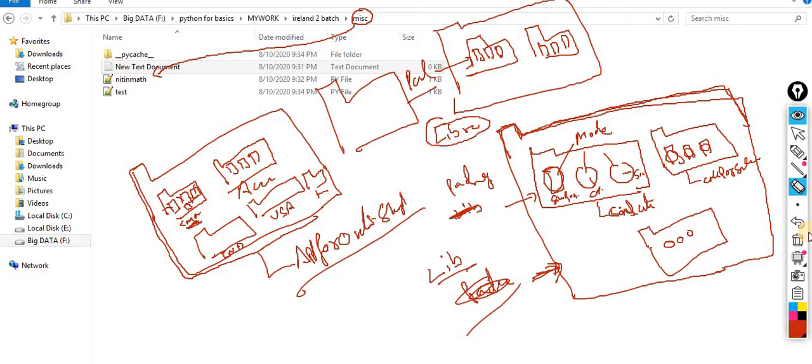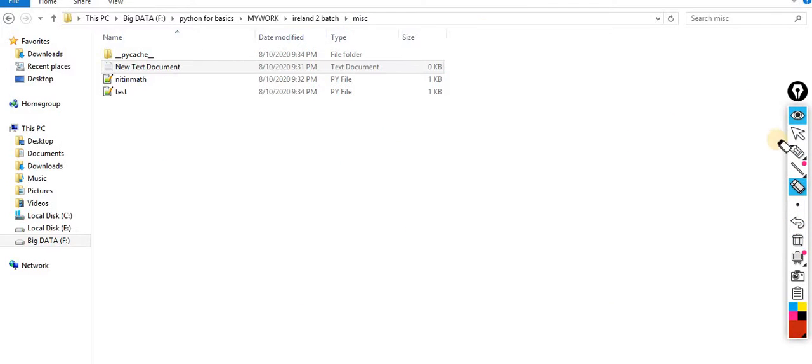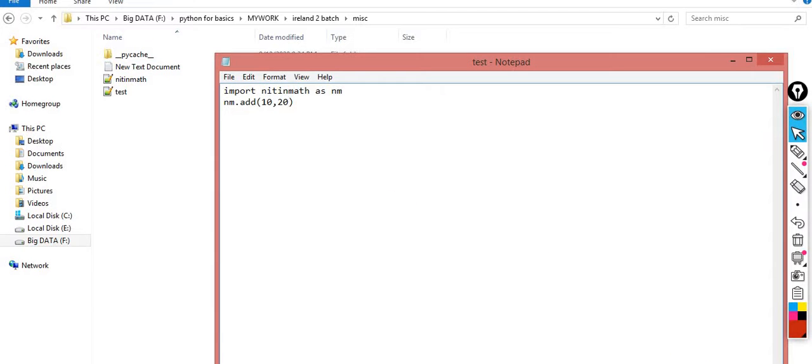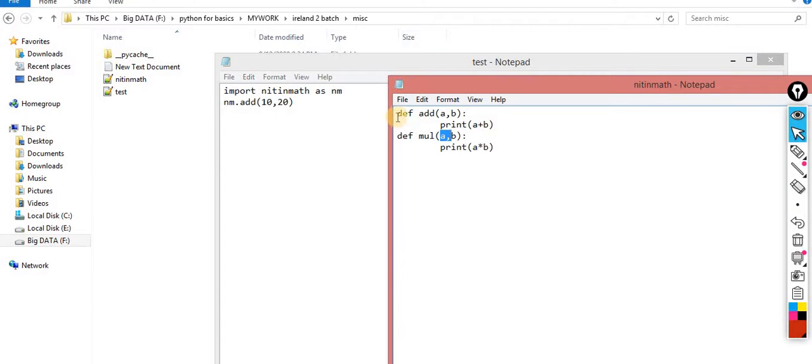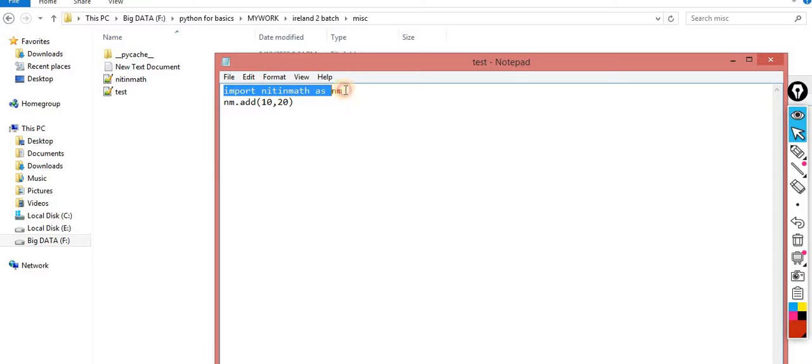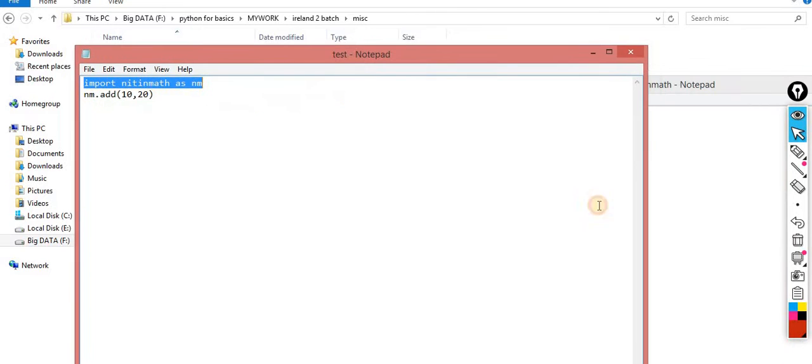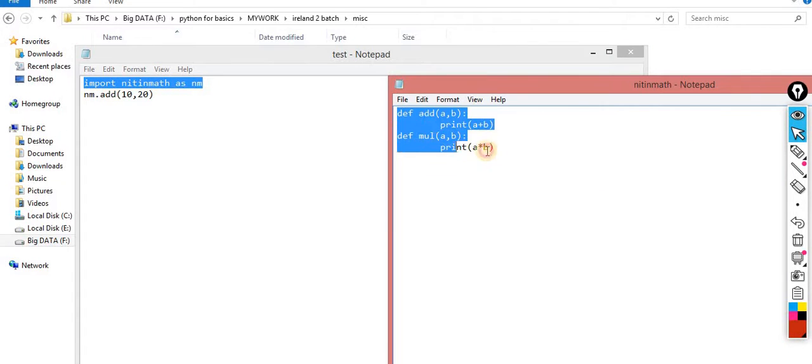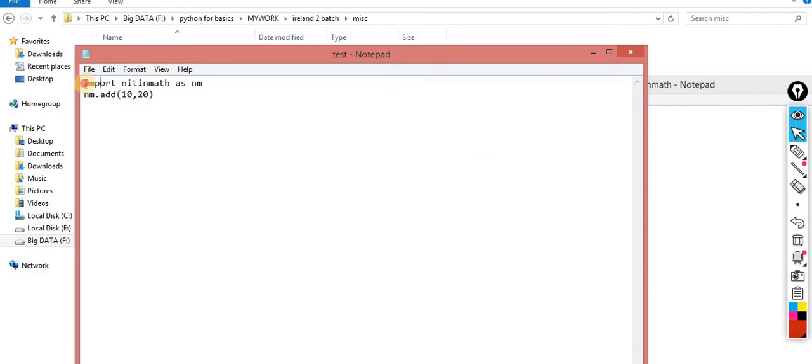So I think now you guys are clear with the concept, what exactly the role of this one is, because this one is a file. This is a file in which the entire code is available, in Nitin Math, and I call this code over here, the entire file I call over here. So by default these are automatically imported over here. So this is the way I can import, with the help of this import.